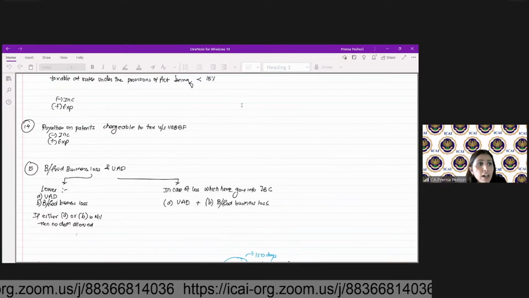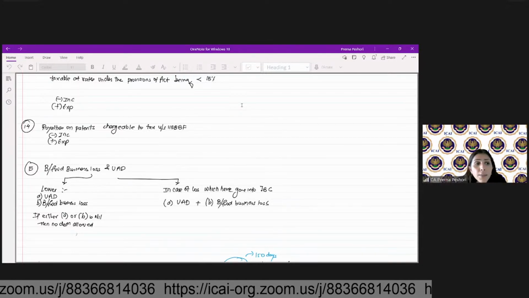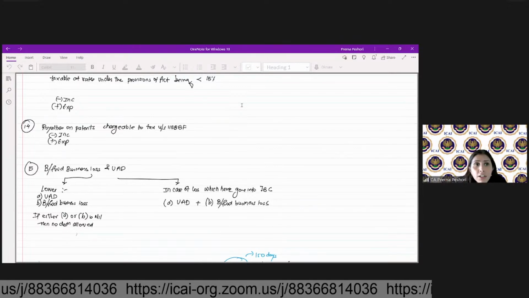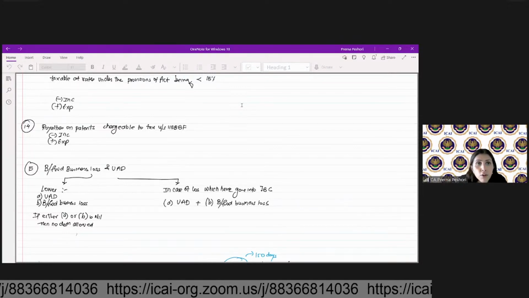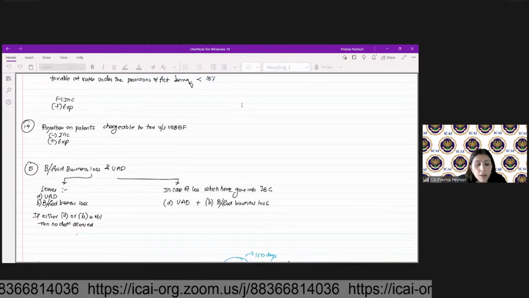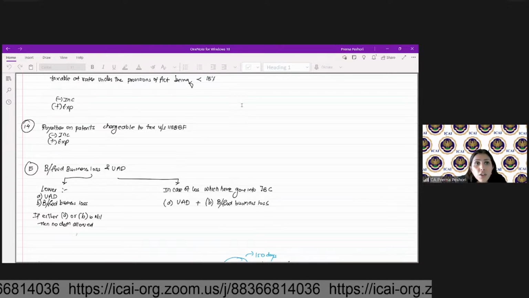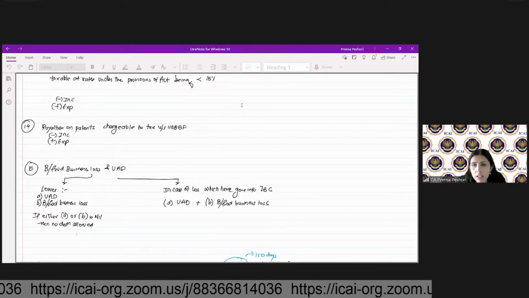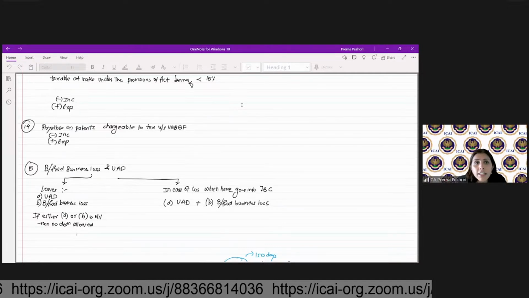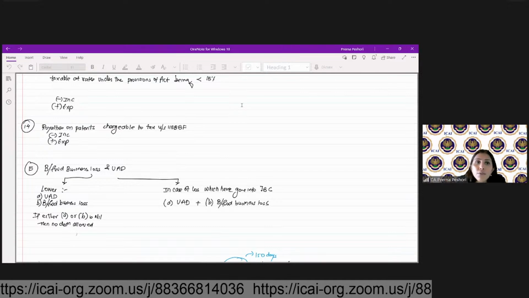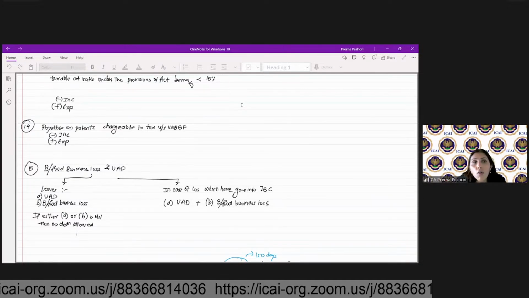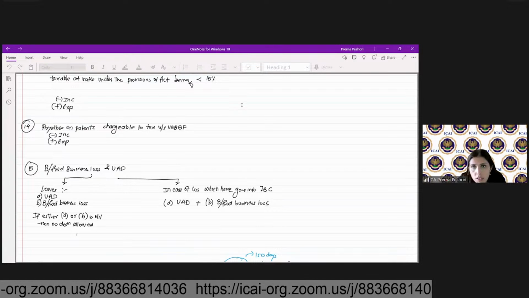In case we have a company which has gone for the IBC resolution, then you need to take the unabsorbed depreciation and the brought forward business loss, not whichever is lower, but the aggregate of that. Are we clear? For all the other companies, we have to take the lower of the brought forward business loss or the unabsorbed depreciation.